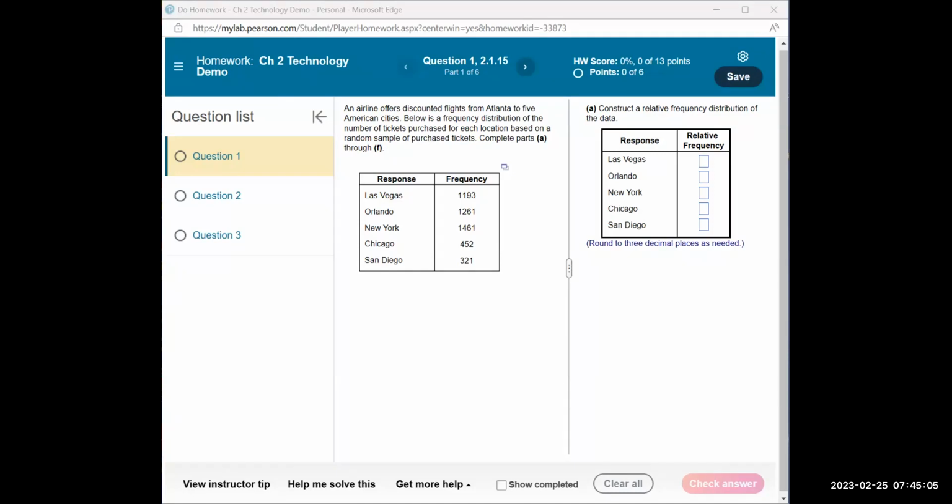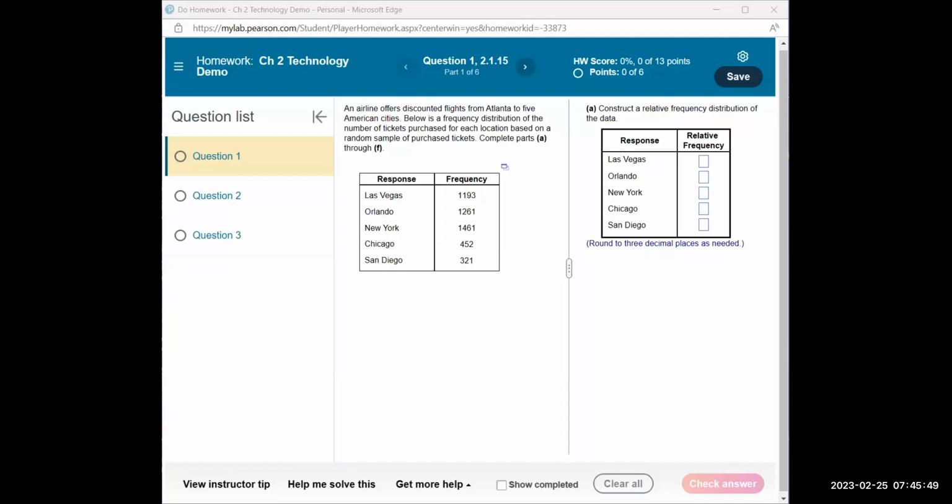So the way this data was collected, or could have been collected, they go to a particular, let's say, ticket agency, and they collect data regarding how many flights were sold to Las Vegas, how many flights were sold to Orlando, New York, Chicago, and San Diego. And it was for a particular airline, let's say Southwest, and they were discounted tickets. That's what they're telling us. Okay. So now we want to analyze this data. Which city had more, what was the trend, and so forth.